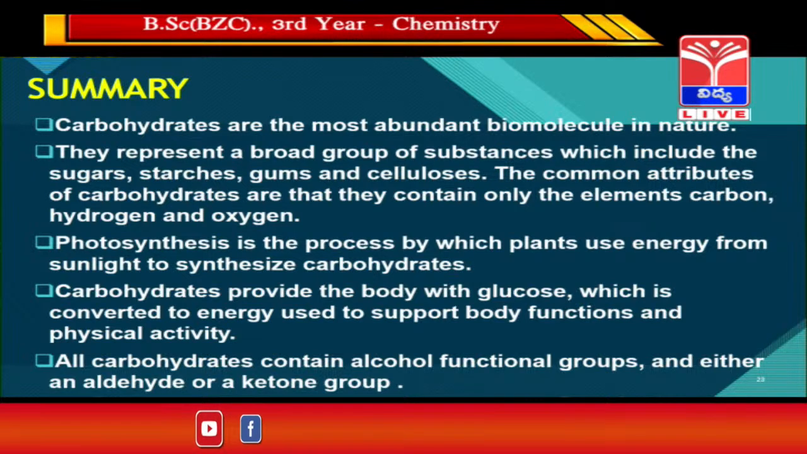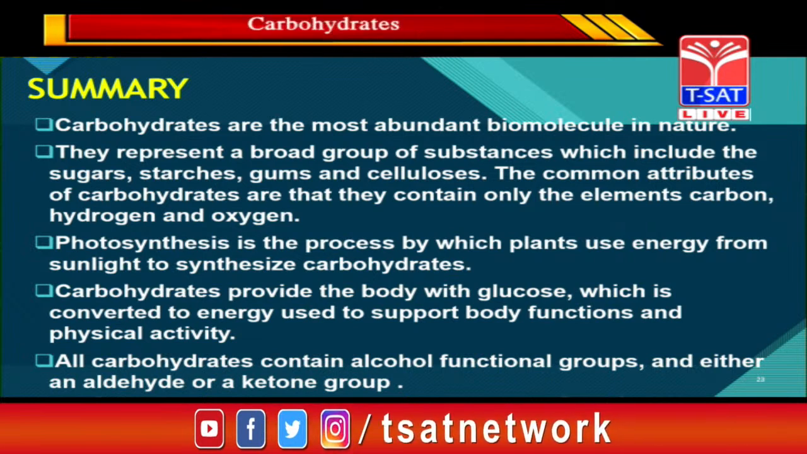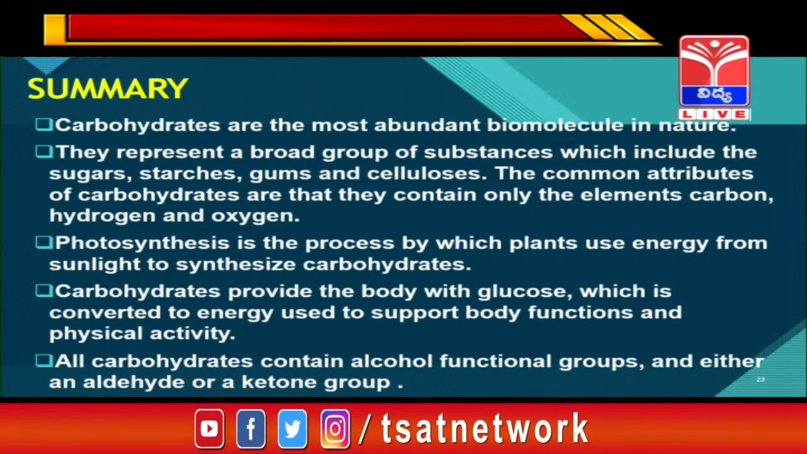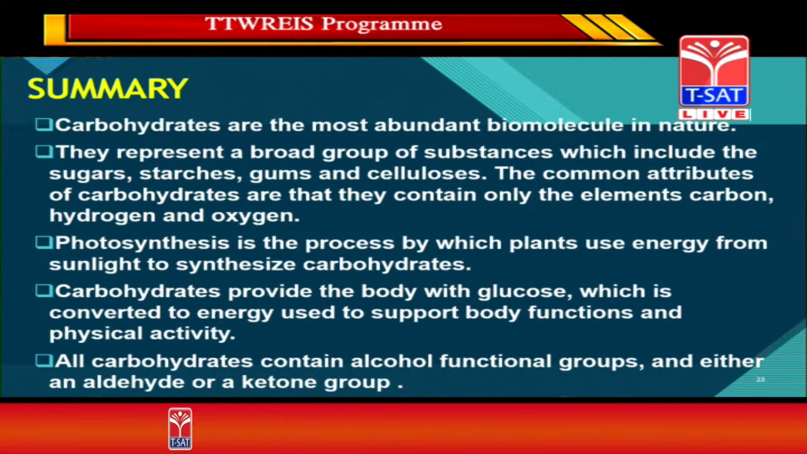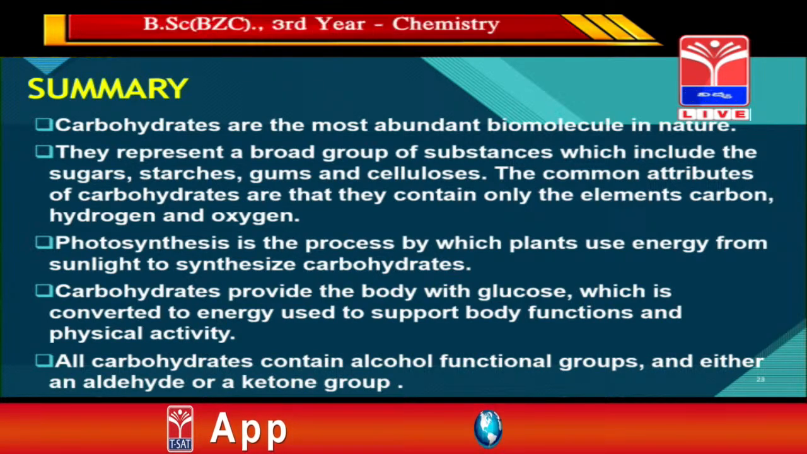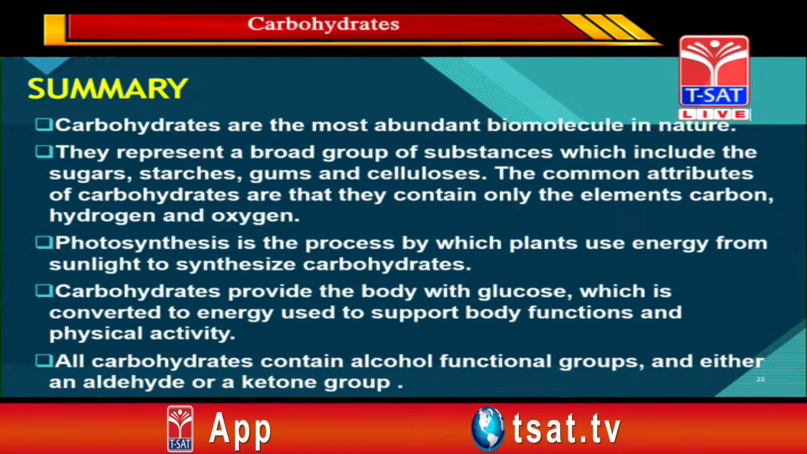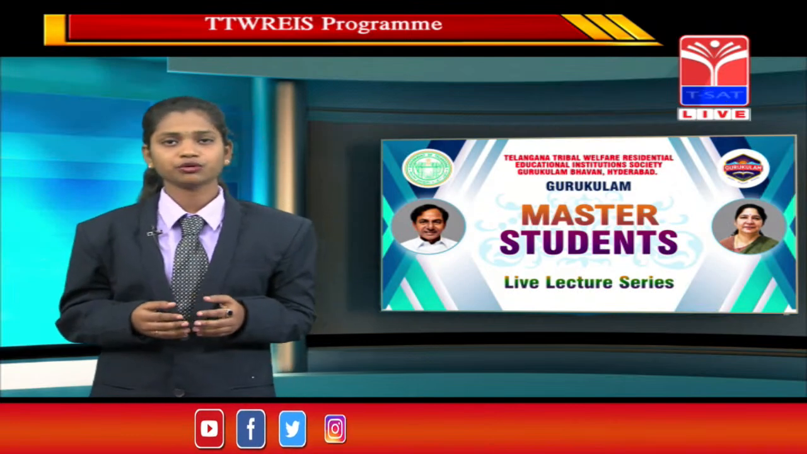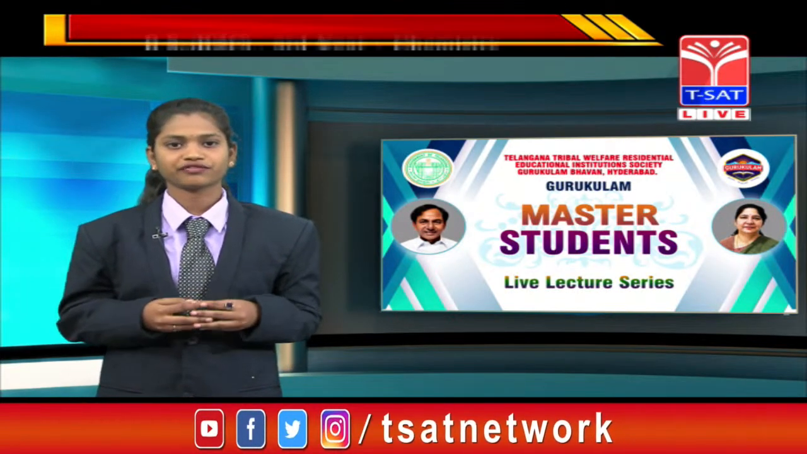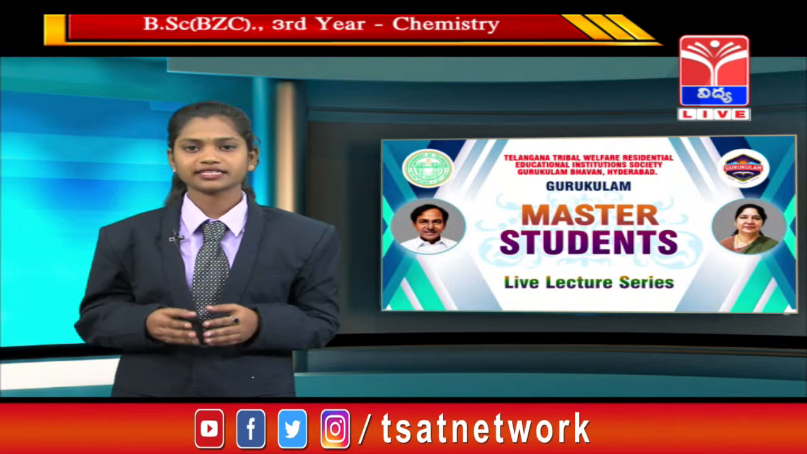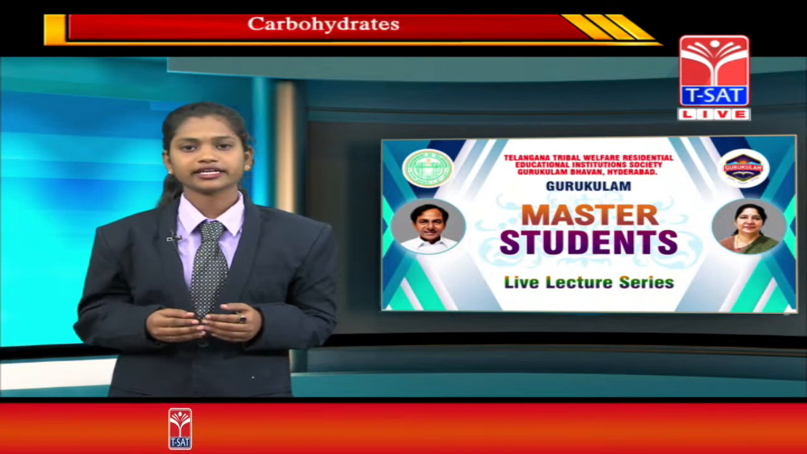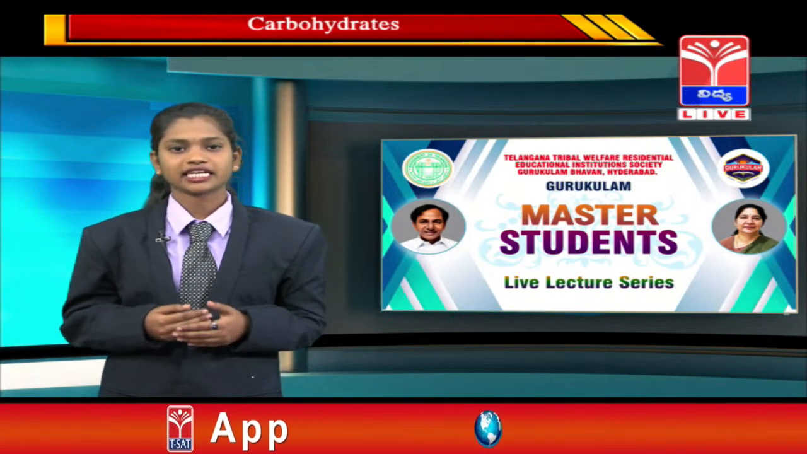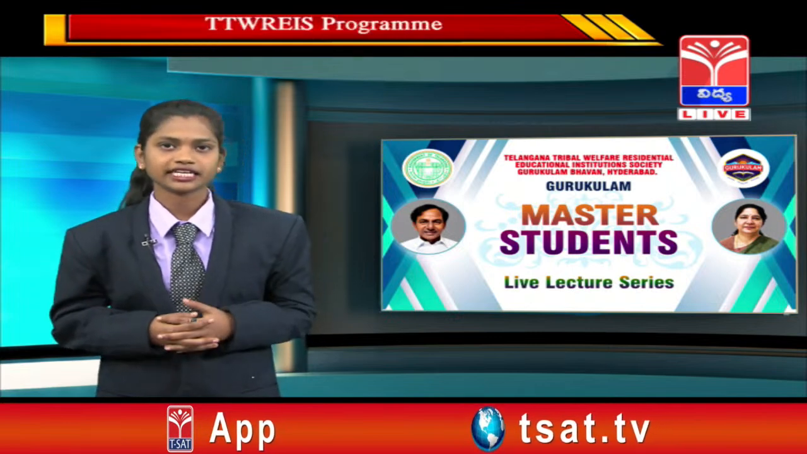The common attribute of carbohydrates is that they contain only the elements carbon, hydrogen and oxygen. Photosynthesis is a process where atmospheric carbon dioxide reacts with water and is converted into glucose. This serves as a major source of energy. Carbohydrates provide energy, which is converted into glycogen in our body that is stored in our liver.